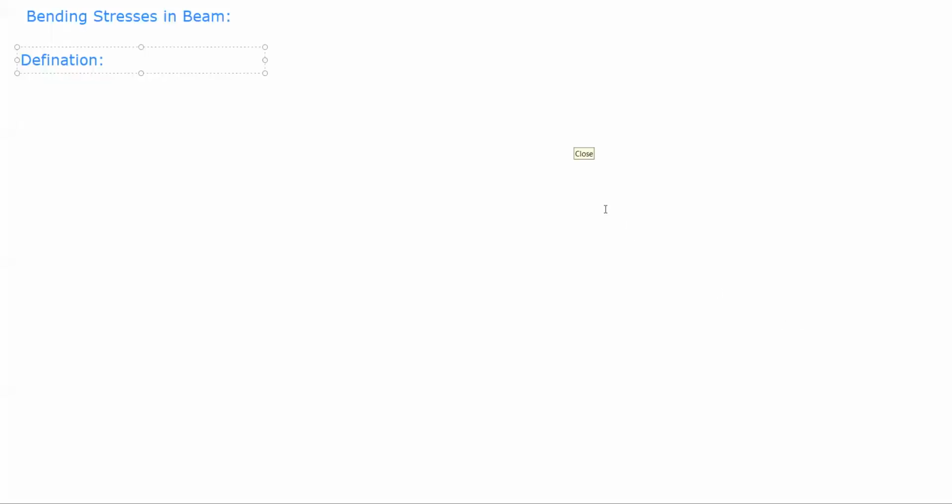First is the bending stresses in beam, and second is the shear stresses in beam. Can anyone tell me which kind of condition is treated as a bending stress in beam, and which kind of condition is treated as a shear stress in beam? Bending stresses and shear stresses.